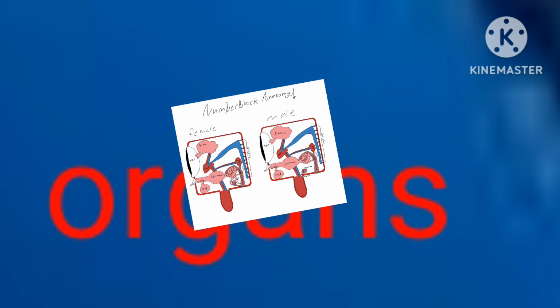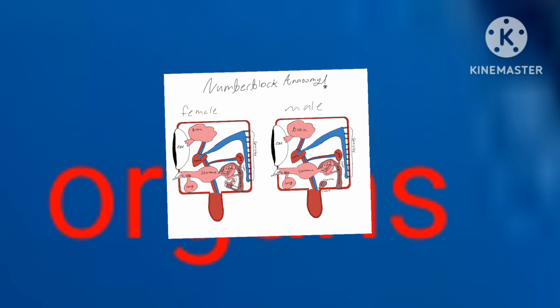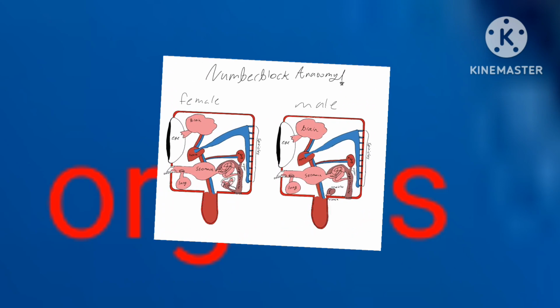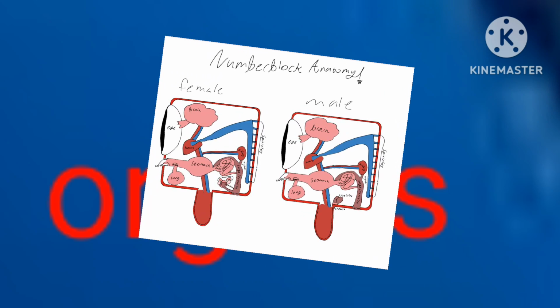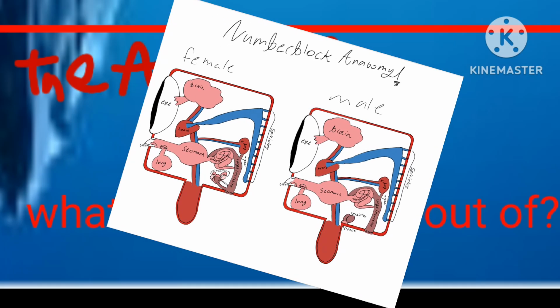Organs. This is like the anatomy of a number block. Because what is inside number blocks? Do they process food? Can they breathe? Do they think? Do they have any internal organs? What's going on? Why are they alive? And why do they even exist, other than the fact that they wanted to create a show for kids?